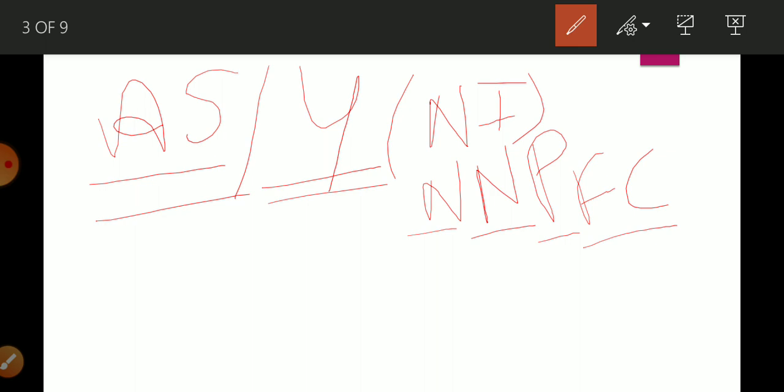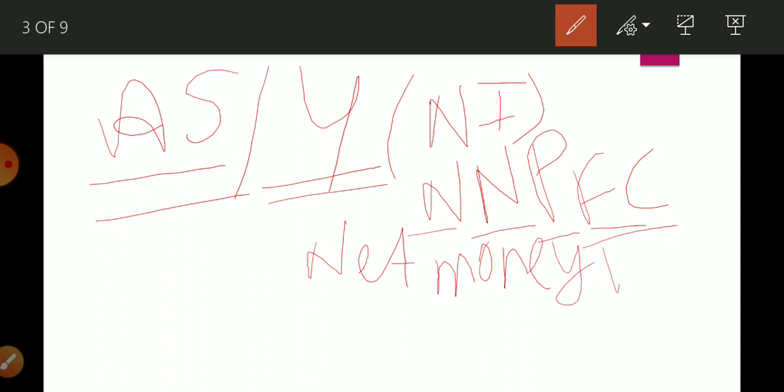N stands for net. For factor cost we use money value. N means by normal residents.